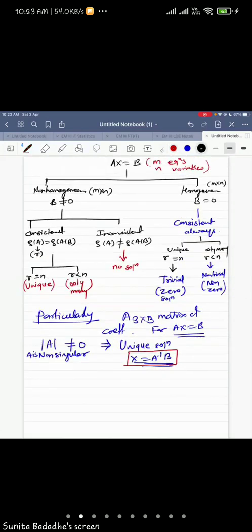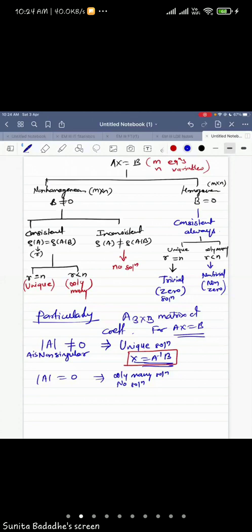If the determinant of A equals 0, then there are two possibilities: either there will be infinitely many solutions or there will be no solution. So this we need to check.